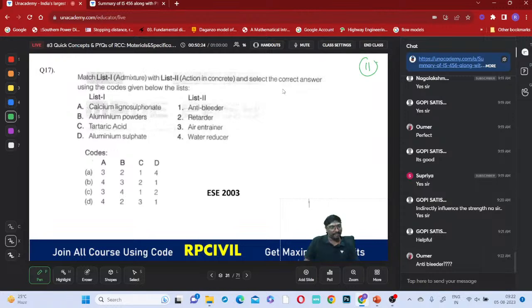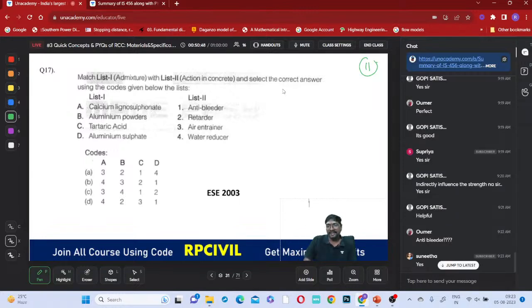Bleeding. What is the meaning of this bleeding? You can say, whenever you are mixing the concrete and placing it in the mold, while you are making the concrete cubes of 150 millimeter, you might have checked it. Cement mortar, or only water and cement, will be separating. Have you observed this? Very loose cement mortar may be separated, right? That is called bleeding.